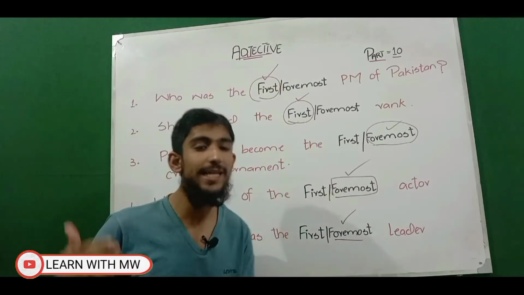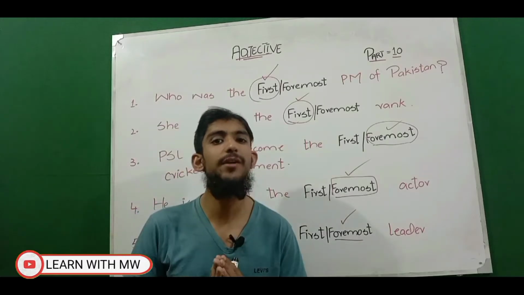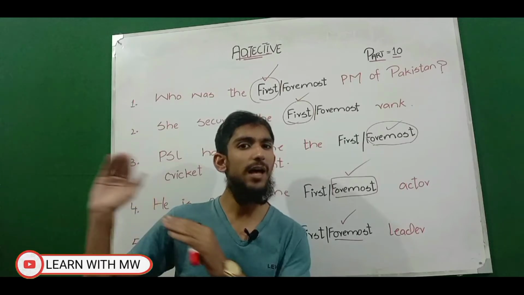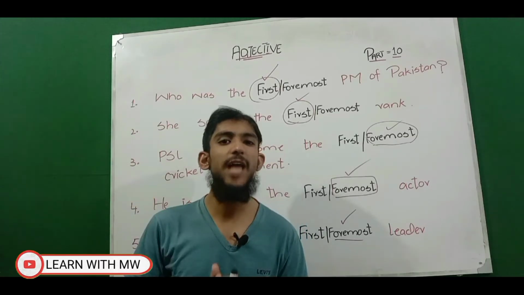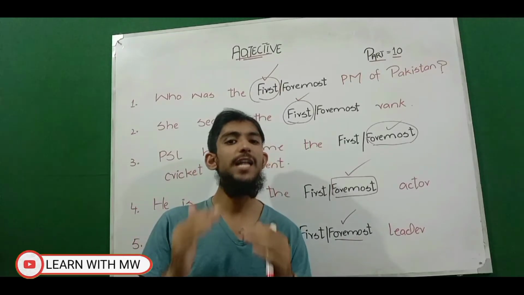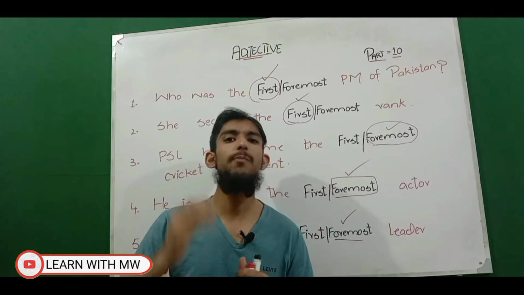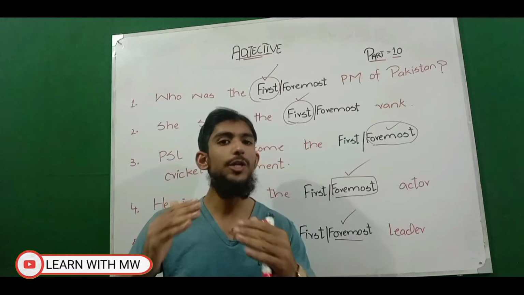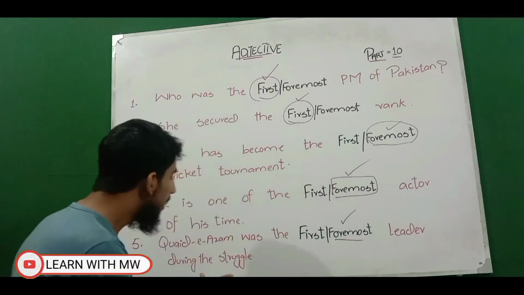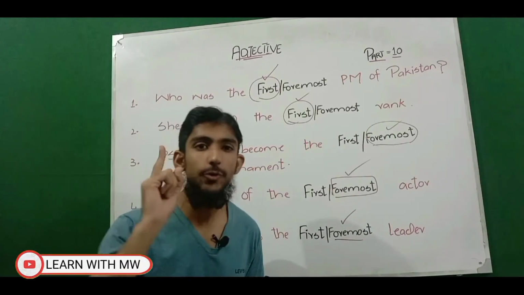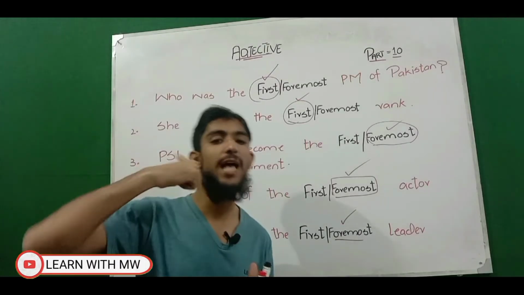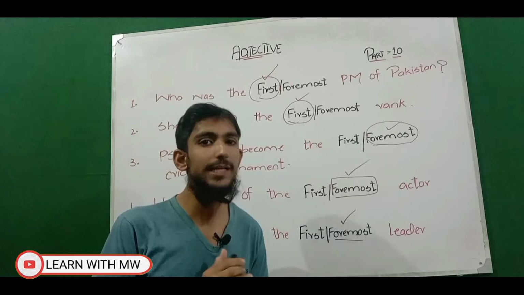We have also learned in Pak studies, or in Pakistan affairs, that Quaid-e-Azam was a very prominent leader during the era of the 19th century, because at that time Muslims were under the control of the British government, the British crown, and the Muslims of the subcontinent wanted a separate homeland in order to protect their social, political, and cultural rights. So in that struggle, Quaid-e-Azam had a very important role, and he was also a very prominent and prior leader at that time.